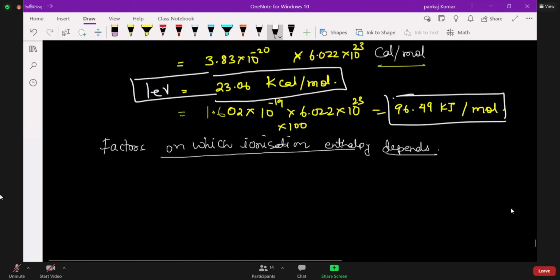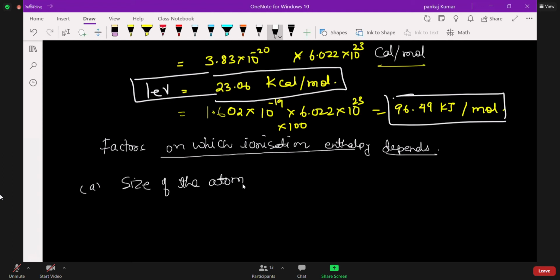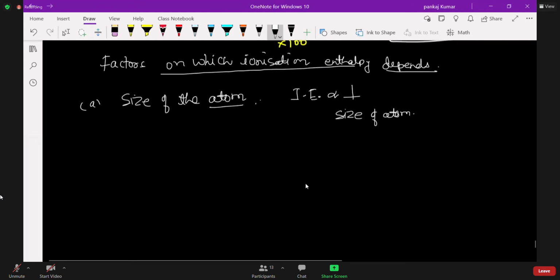So first factor is the size of the atoms. We can write here ionization energy is inversely proportional to the size of atom. This means ionization energy will be bigger if size is smaller.